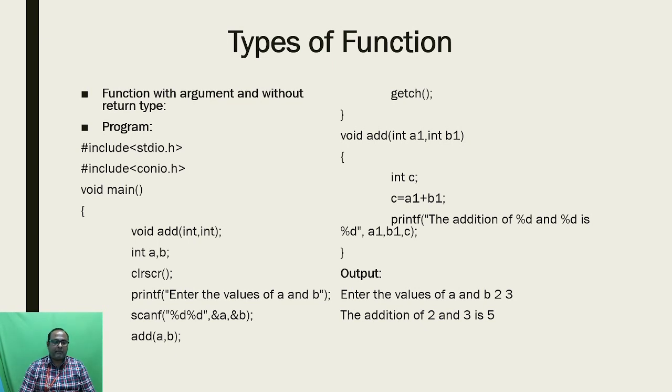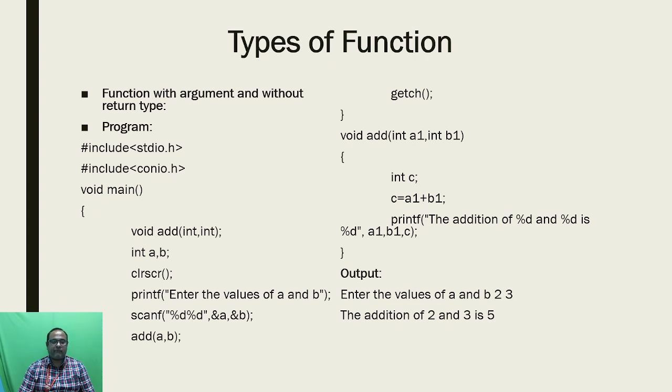So here I am mentioning the two header files, stdio.h and conio.h. The stdio.h is helping to use the printf statement as well as the scanf statement, and the conio.h is helping for clearing the screen. Then after that I am mentioning the main function, which we can simply call the calling function, and inside the main function I am declaring the function name like void add.